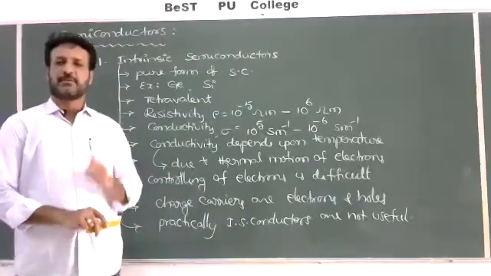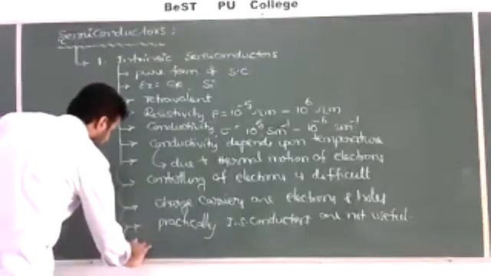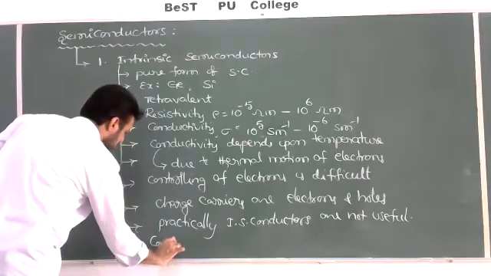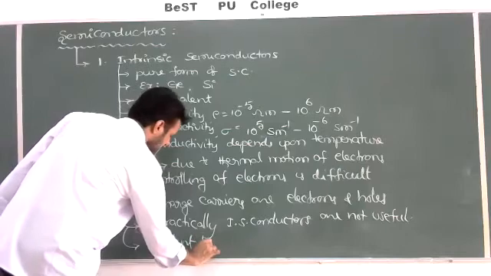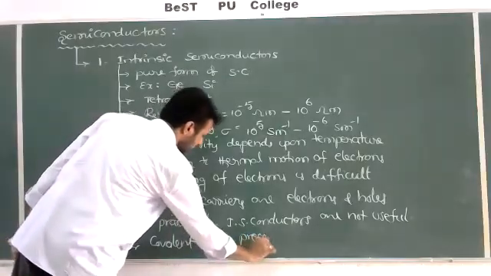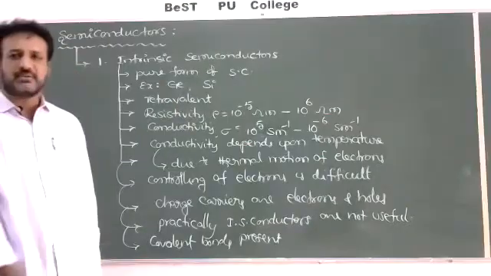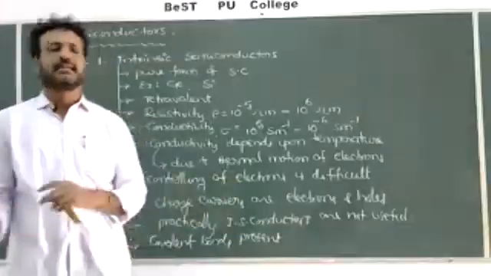What type of bonds are present in a pure semiconductor? Covalent bonds. In a pure semiconductor or any semiconductor, covalent bonds are present, and the atoms share electrons with neighboring atoms.